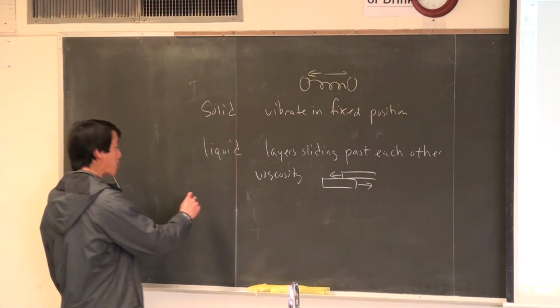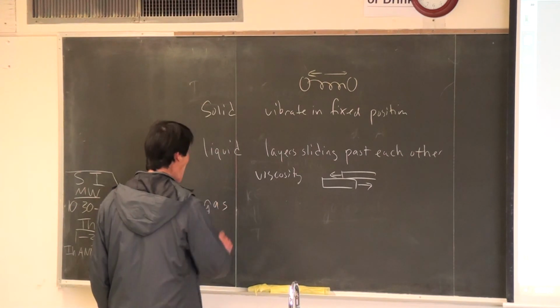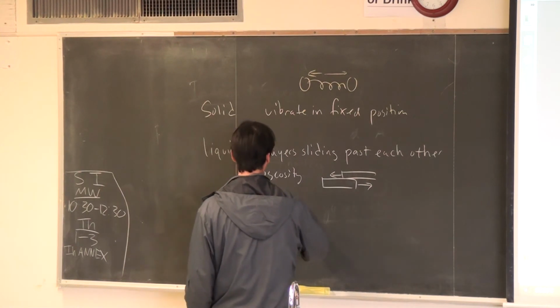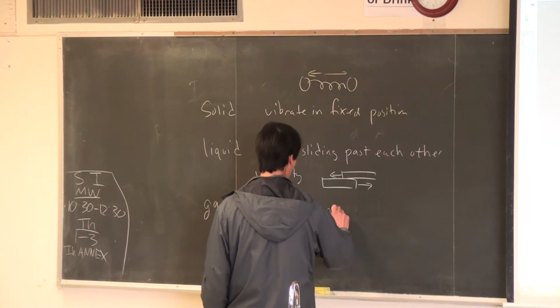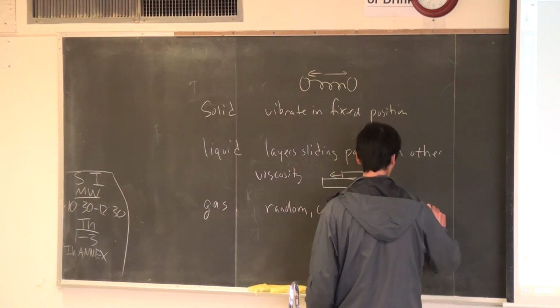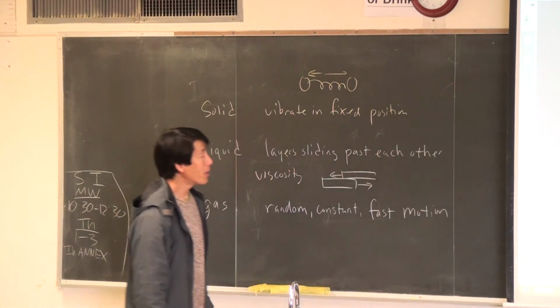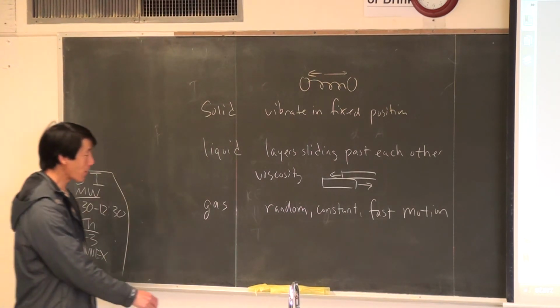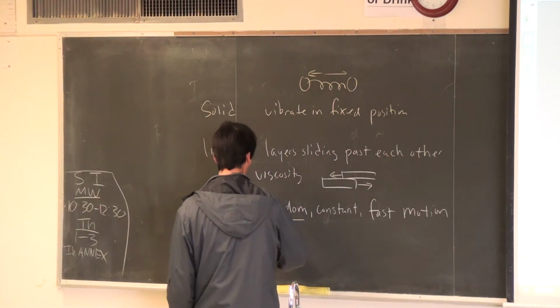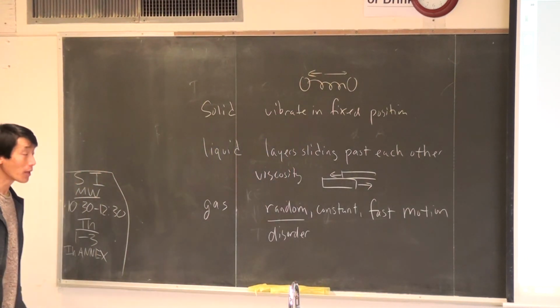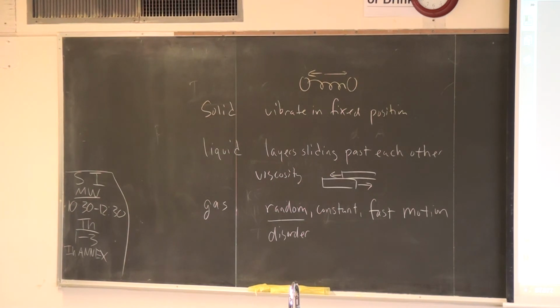And how can we describe the motion of atoms and molecules in a gas? Yeah, they're moving randomly. Random, constant motion, and very fast. So, of these three descriptions, which one has the least order or the most disorder? Yeah, gas. We know that randomness refers to disorder. So note that a gas has the most disorder or the most entropy.